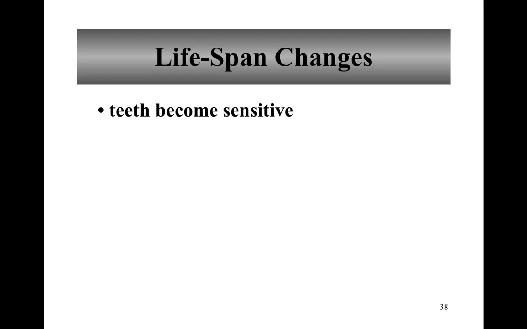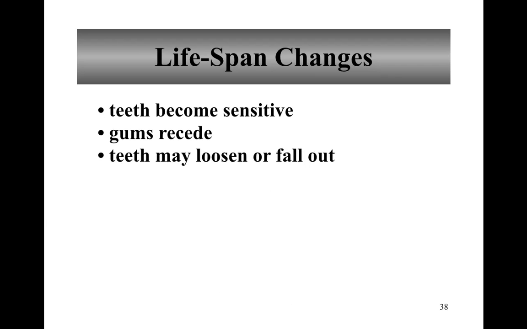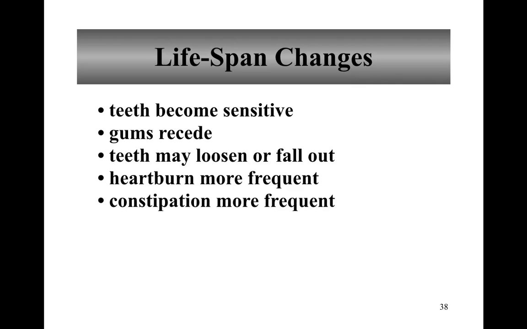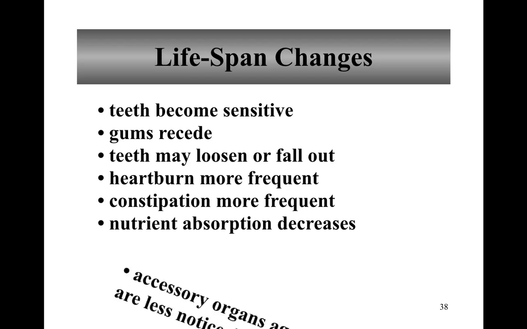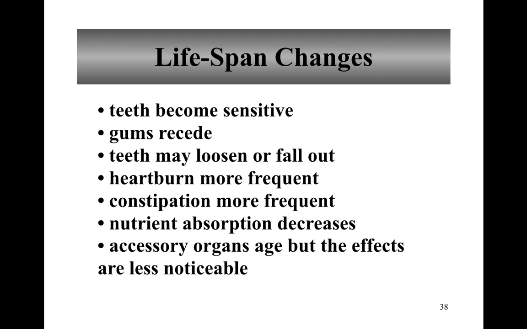with the digestive system. Teeth become more sensitive to hot and cold. Gums can recede. Teeth may loosen or fall out. Part of that's due to the gums receding. Heartburn becomes more frequent because the cardiac sphincter loses some of its strength. Constipation becomes more frequent. Nutrient absorption decreases. Accessory organs age, but the effects are less noticeable than some of these others we've talked about.